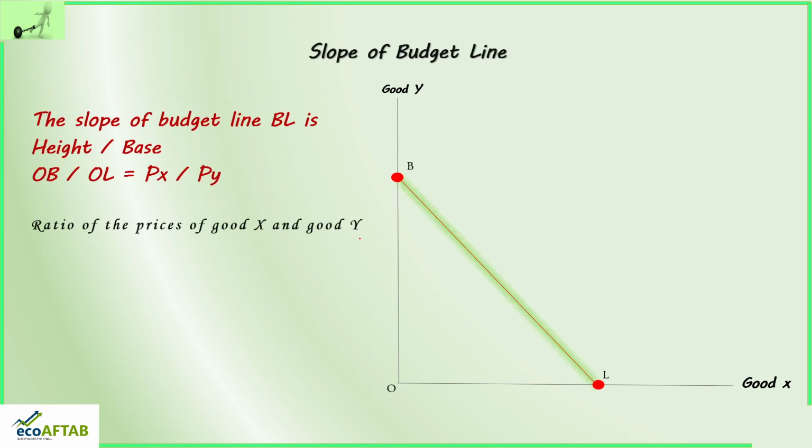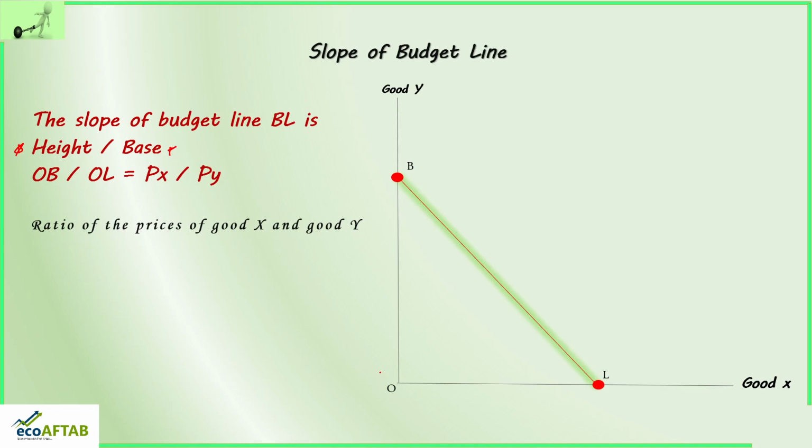So moving ahead, let us try to understand what is the slope of budget line. When I speak about the slope of budget line, the slope of budget line BL is height divided by base. So what is height and what is base?